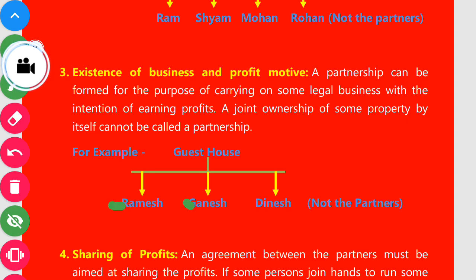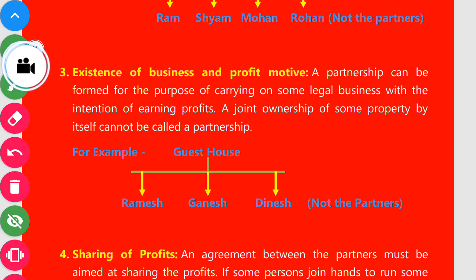Ramesh, Ganesh, and Dinesh. These are the three partners. Is it clear? They purchase a piece of land for rupees 5 crore. Suppose Ramesh, Ganesh, and Dinesh purchase a piece of land. Can we say they are partners? Your answer will be no. They are not partners while they are the joint owners of a property.